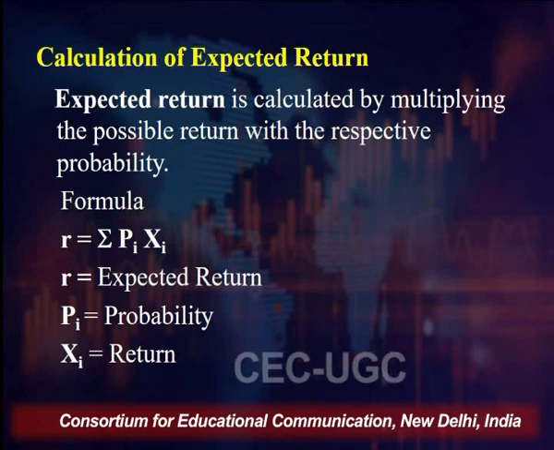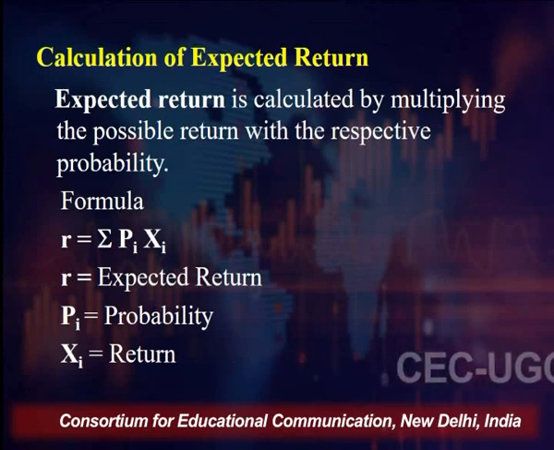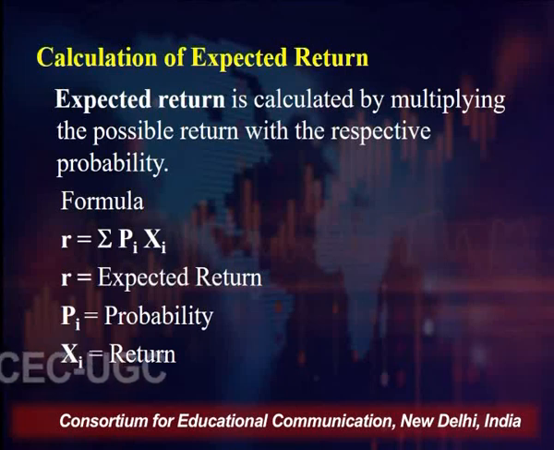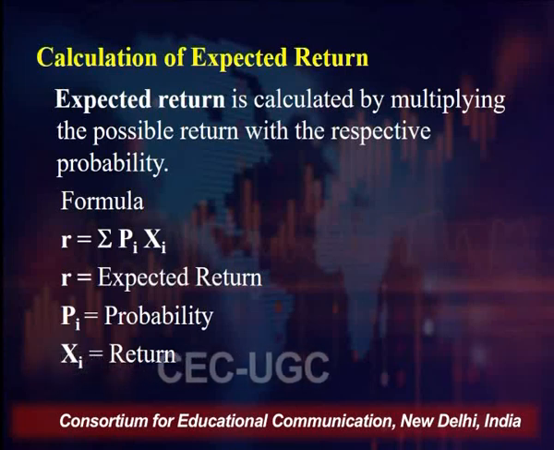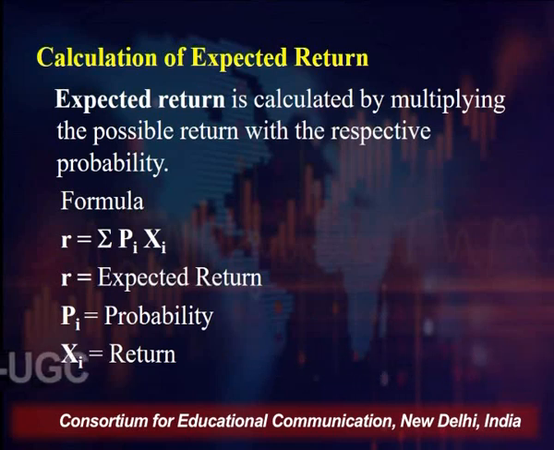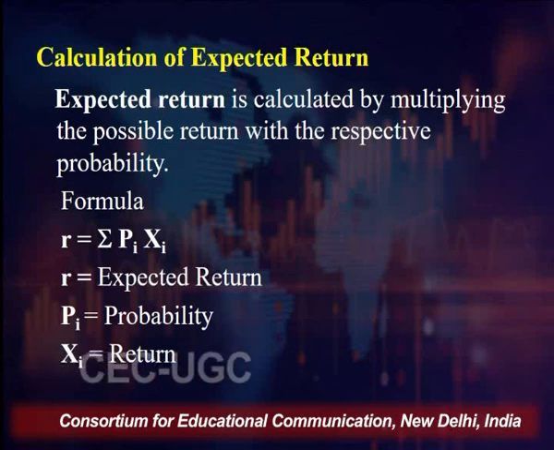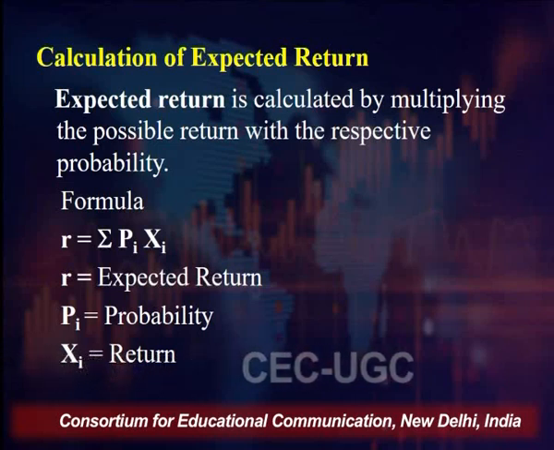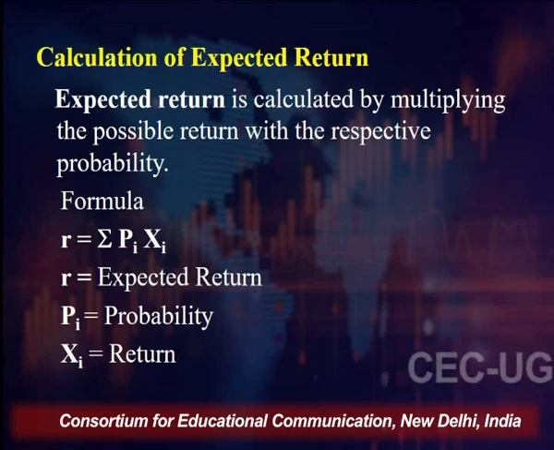And the formula of that is expected return is equal to summation of Pi into Xi. Pi is the different probability which you assign, that this is the probability that the return which you will be getting will be that much. So expected return is equal to probability multiplied by the return, and the summation of it is called your expected return.